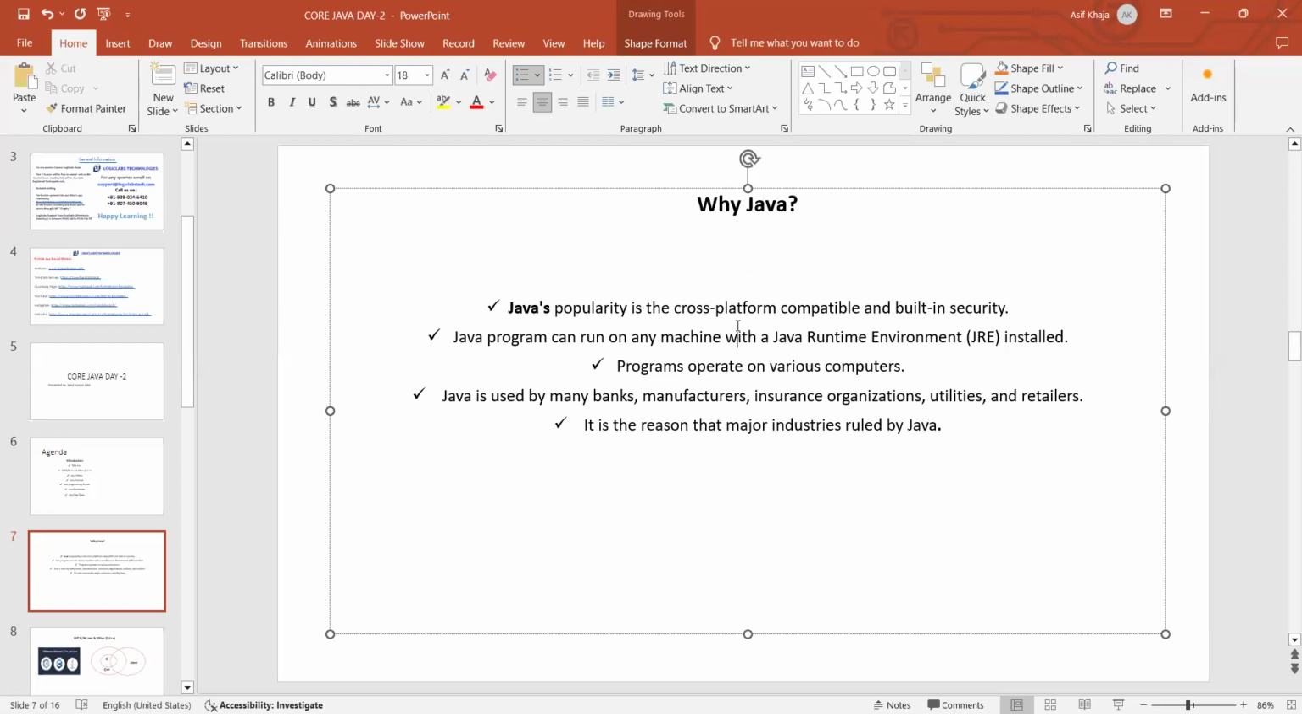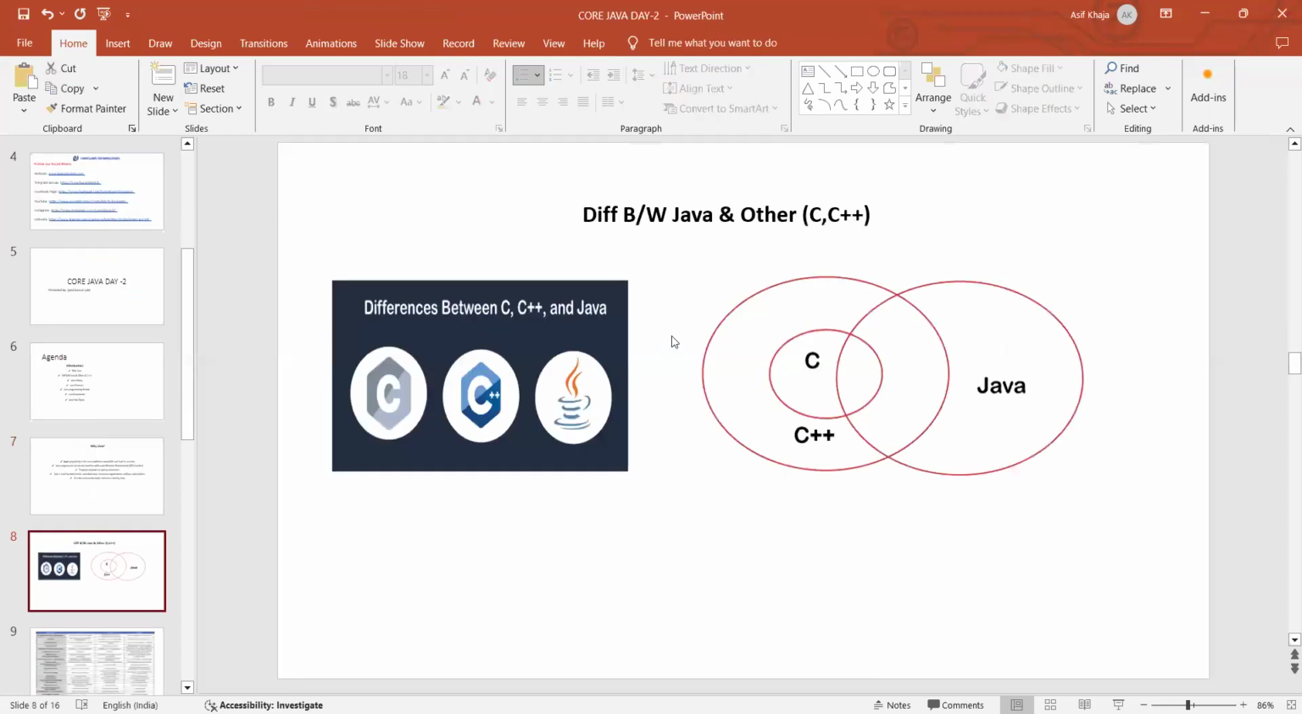Now you're able to know, right, why Java? Because of these main features, it is highly in demand. Okay. Now, what are the differences between Java and other programming languages like C and C++?